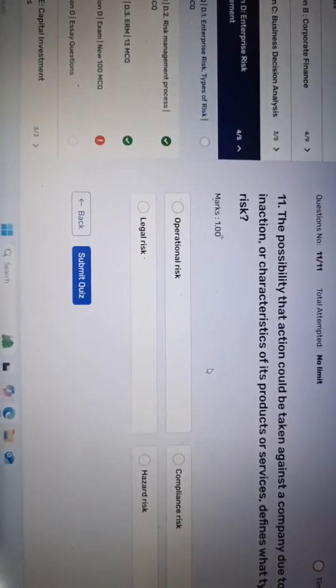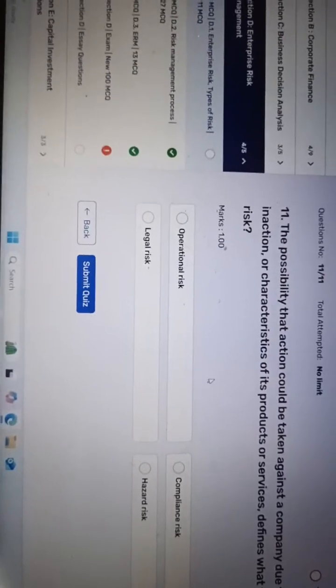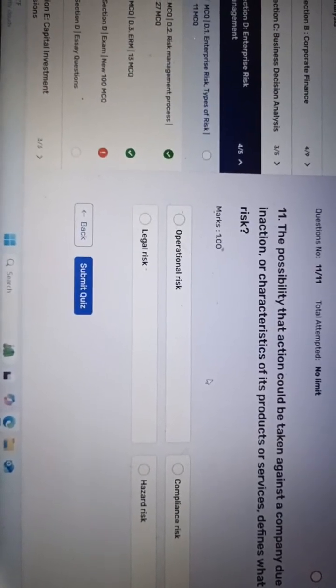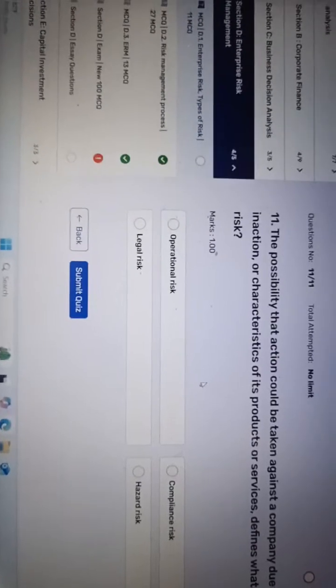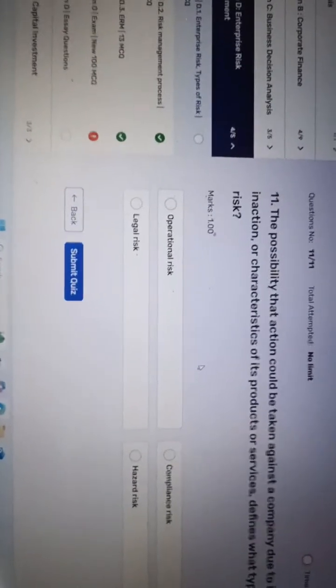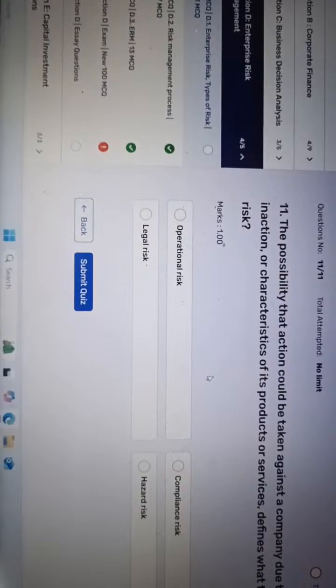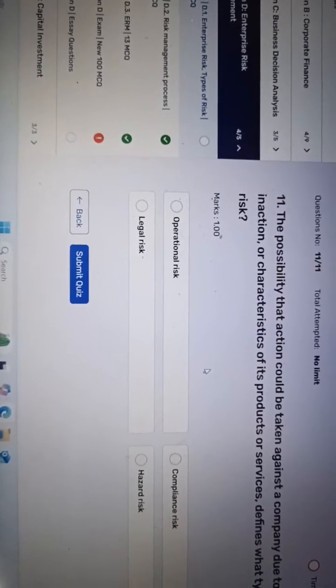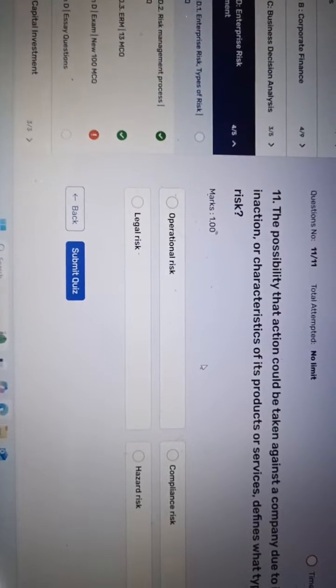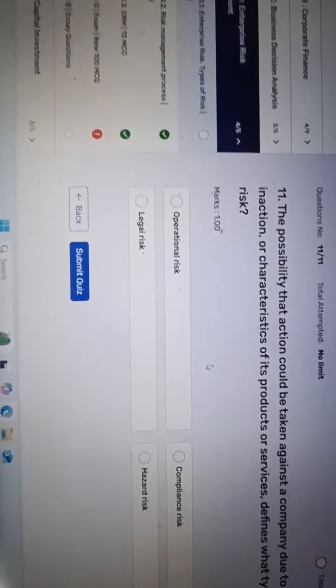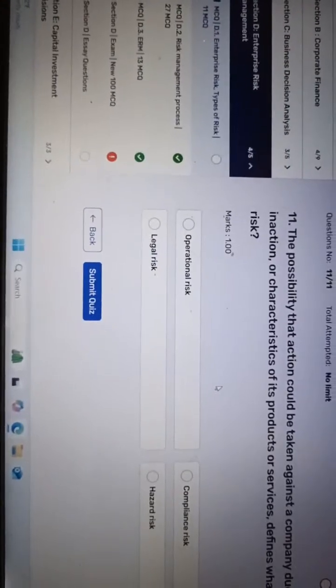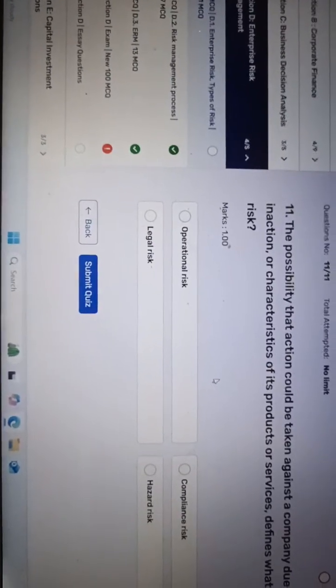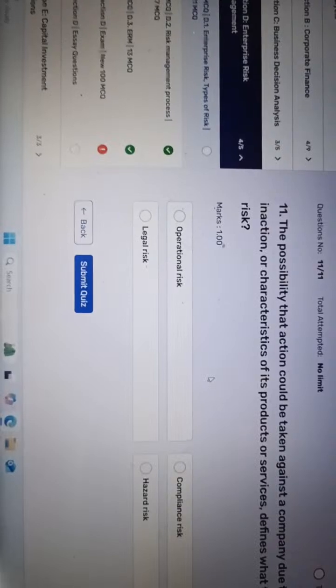Define what type of risk: operation risk, compliance risk, and so on. What action could be taken against the company?